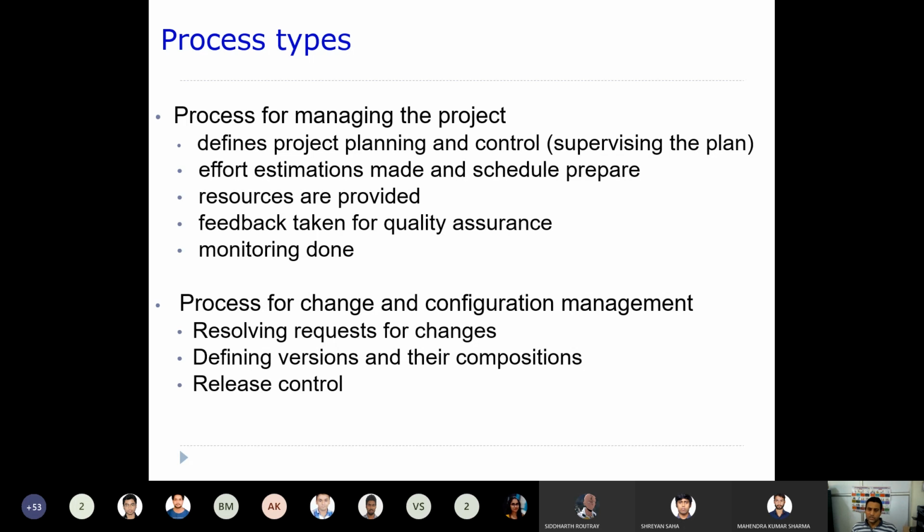Defining versions and their compositions: whenever we develop any sort of software, we come by different versions. Maybe today we have one version of that particular software, and maybe tomorrow we have another version. So how do we manage all these different versions, how do we combine all of these versions, and also when to release a particular version into the market? These are all things that will be handled by this sort of process.